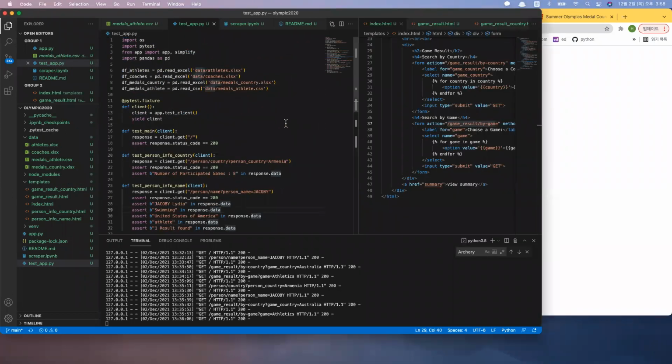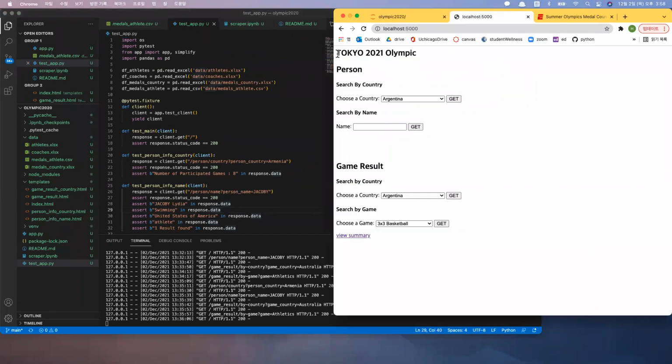Okay, from now, I'm gonna give you a walkthrough of my final project, which was majorly to make an API using the Tokyo 2020 Olympic dataset. So this is the brief look of my application, and to give you a brief explanation, it basically fetches data using the get API of the Olympic results for the participants by each criteria. So there's two kinds of information: regarding a person, which includes athletes and coaches, and game results.